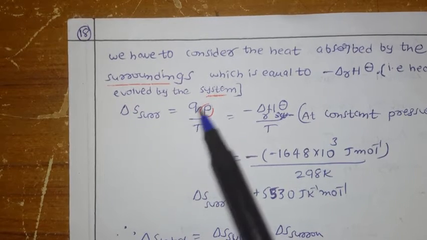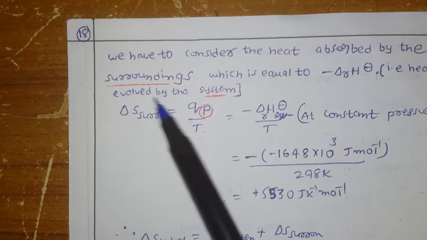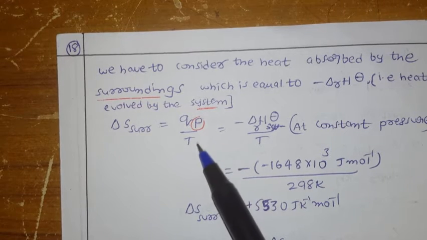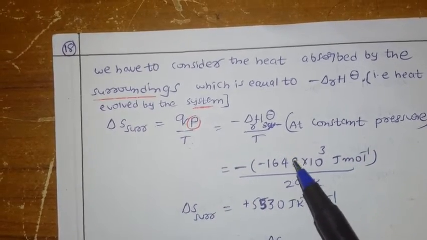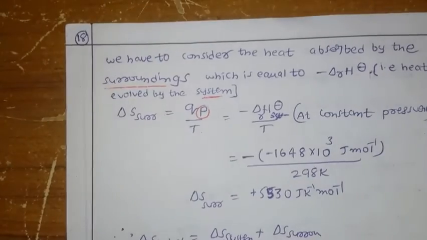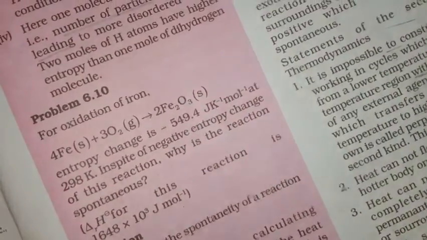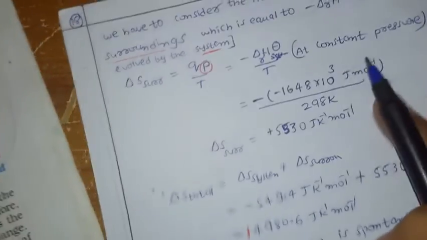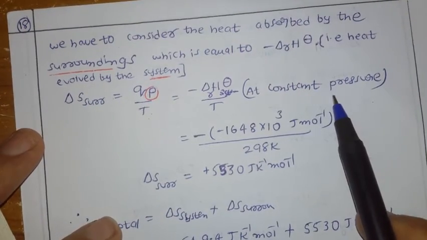We know the relation delta S equals Q by T. Now I am going to calculate delta S for the surroundings. As you know this equation, we have Q by T, but do we have the Q of the surroundings? We don't. But the delta H of the reaction is already given. How much is the delta H for the system? In the data we have minus 1648 into 10 to the power of 3 joule per mole, and that is at constant pressure.